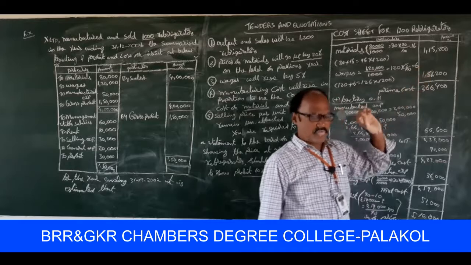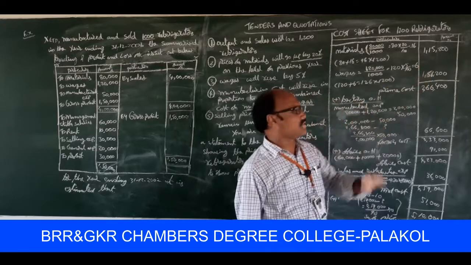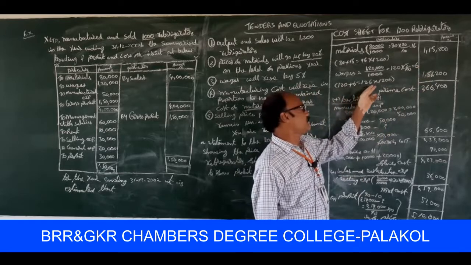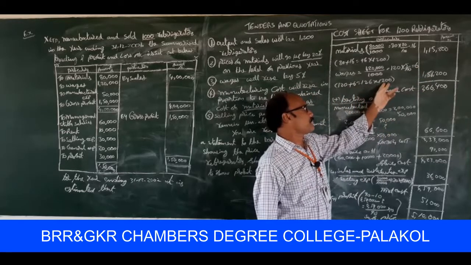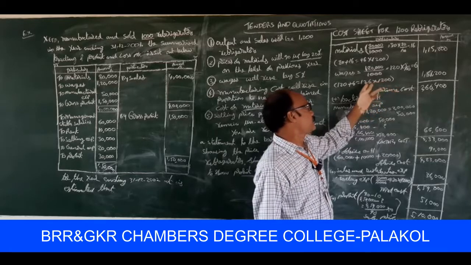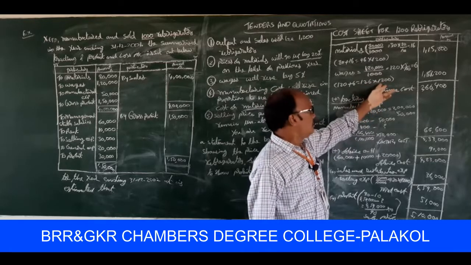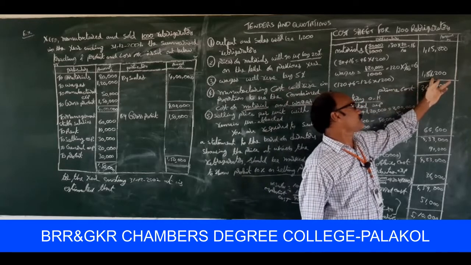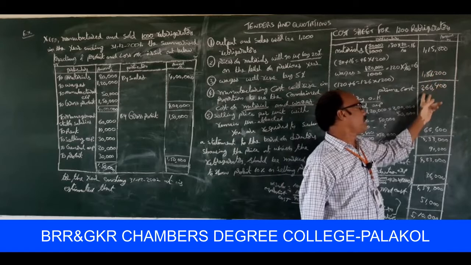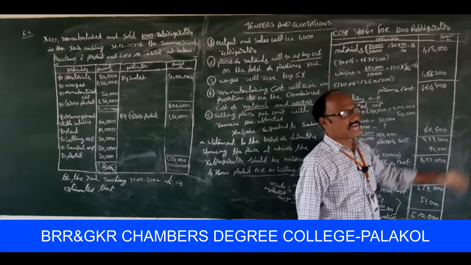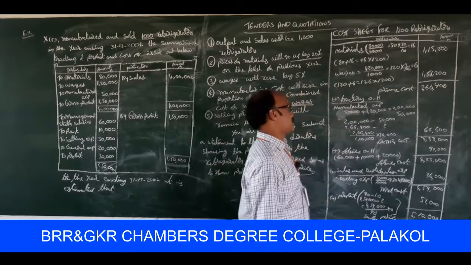Wages are increased by 6 rupees per refrigerator. That's why 120 plus 6, that is equal to 126. So the quotation price asked is for 1,200 refrigerators. That's why 126 into 1,200 refrigerators, that is equal to 1,51,200. Total of prime cost is equal to 2,66,400. This is the prime cost.